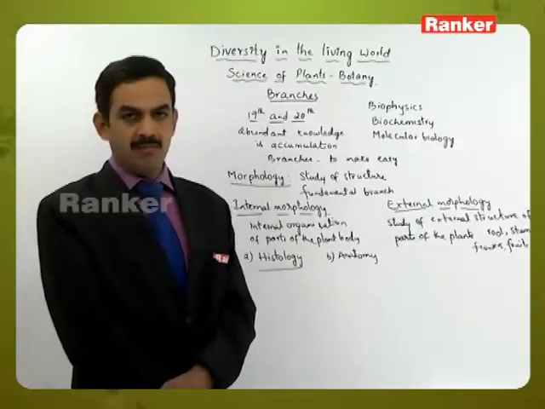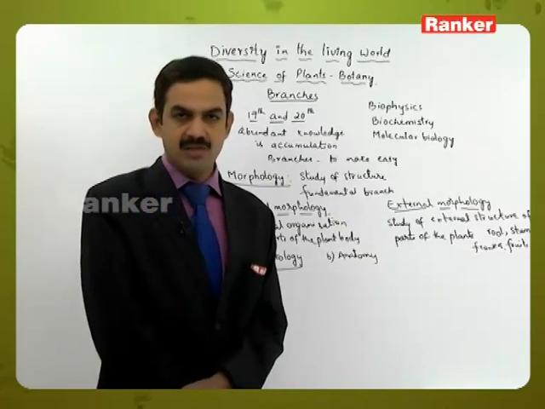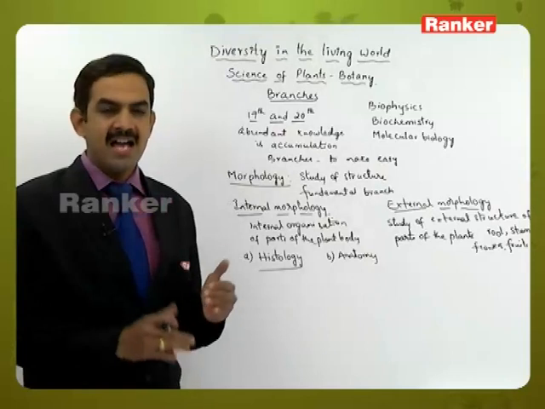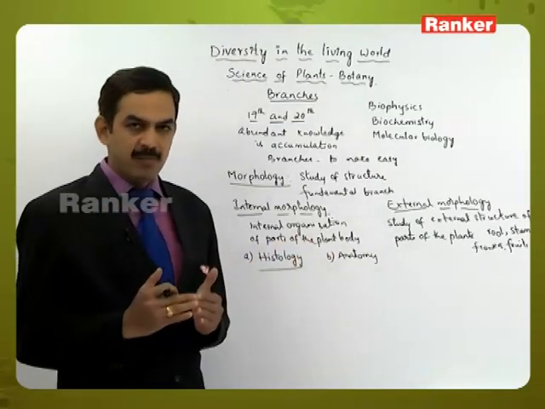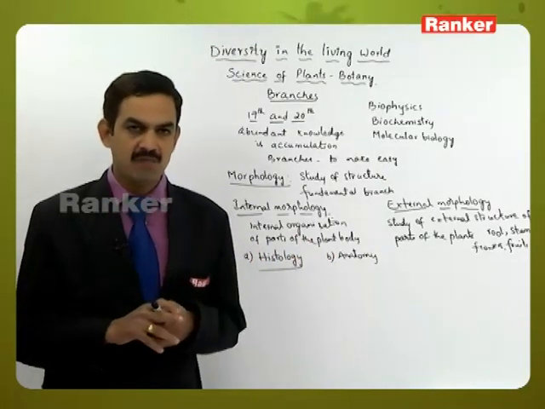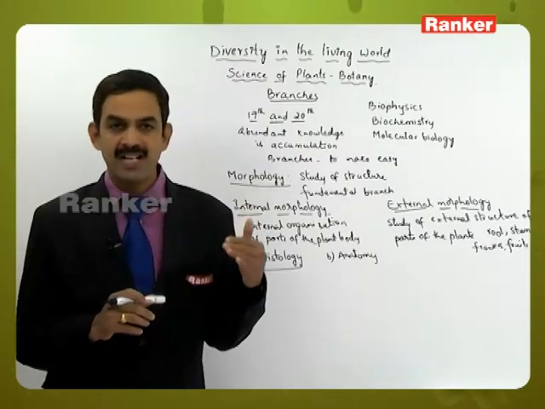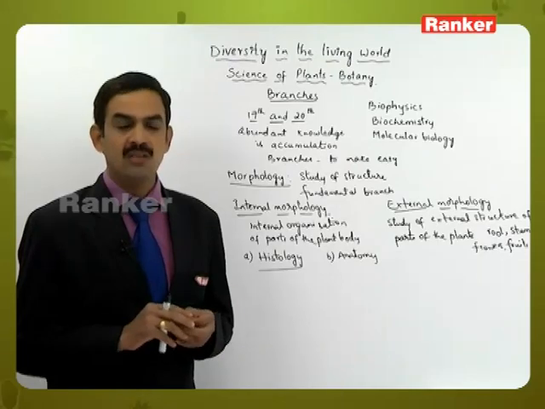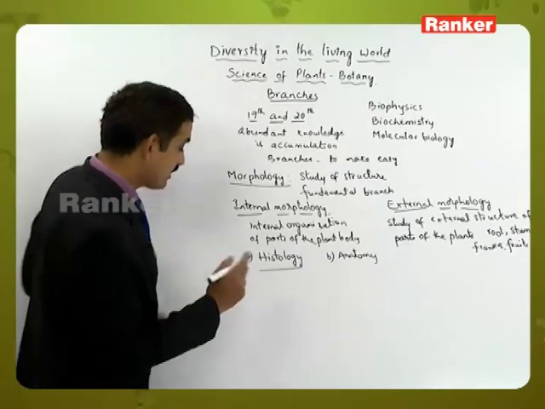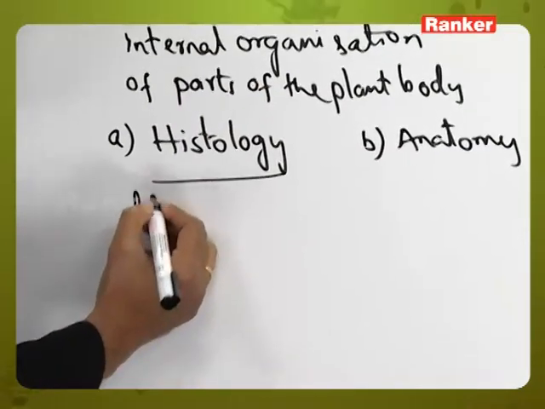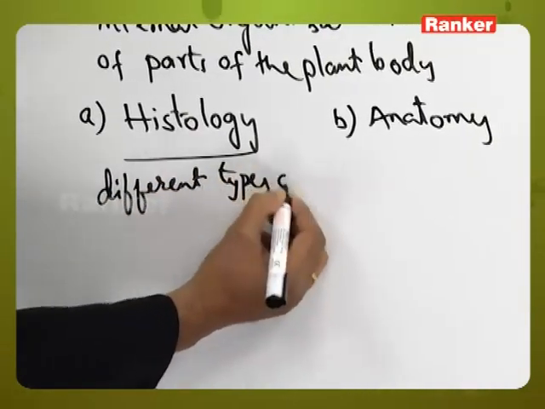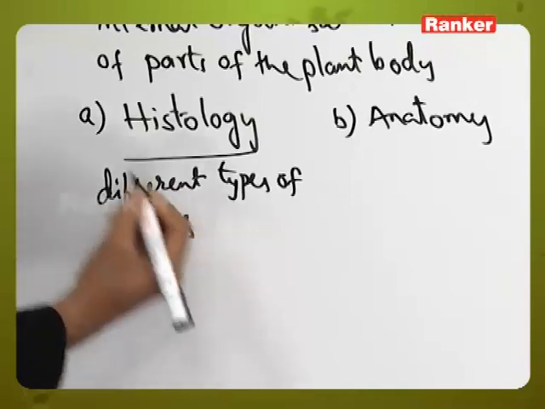If you observe the lower plants, they are basically made up of only one type of cells, but as evolution took place, the complexity in the organization of plants increased. That led to the formation of different types of cells. So we study about the different types of cells that are present in the plants.